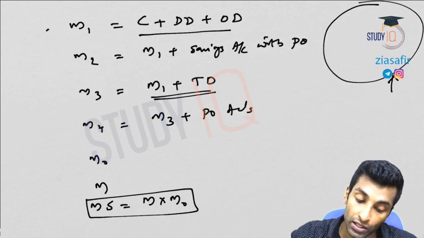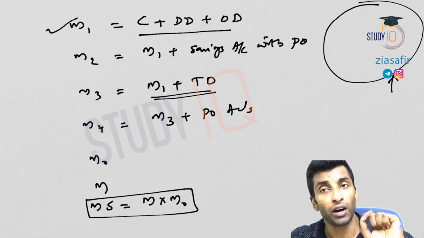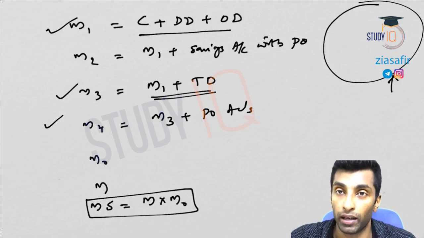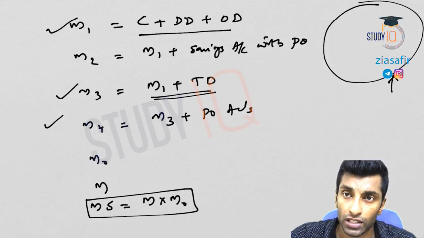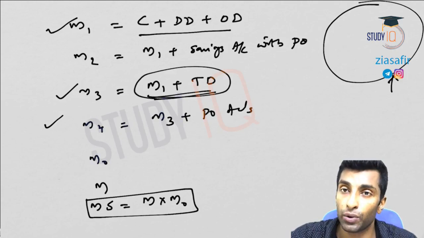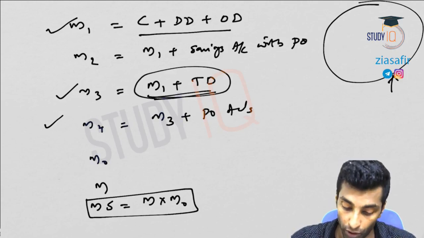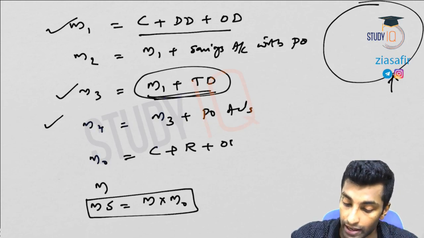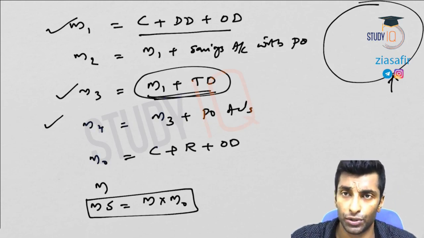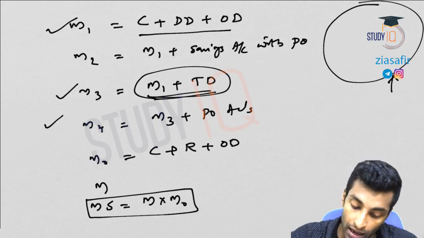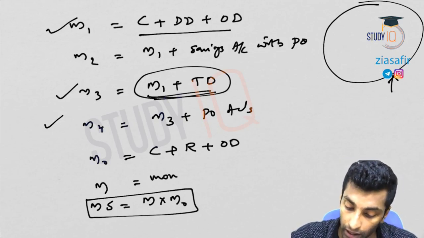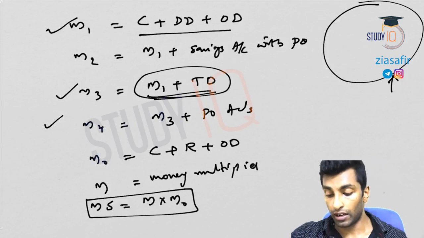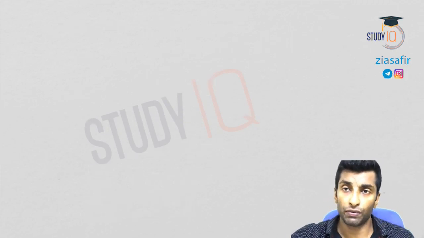So M1 is known as narrow money, narrow concept, 100% liquid. M3 is known as broad money. M3 is a broad concept. Time deposit is also included, so it is known as broad money. M0 is currency plus reserve plus other deposits. Reserve means cash reserve ratio, etc., which is there with RBI. M is the money multiplier. So this is where we stopped, and we have discussed the functions of RBI.